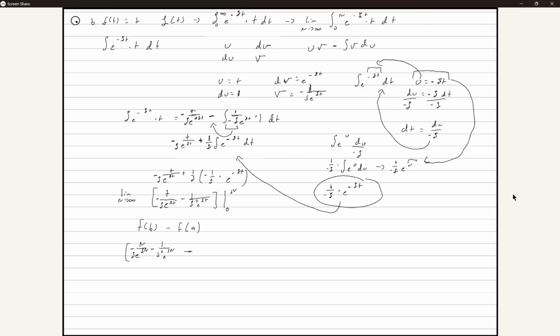Do you guys know where I got the negative s in front from? Do you guys know where I got this from? Yeah, it's right there. Yep, it's from this. I forgot the s. The negative of s. So I just replug this back in. Okay, do you guys understand how I got to this point so far?